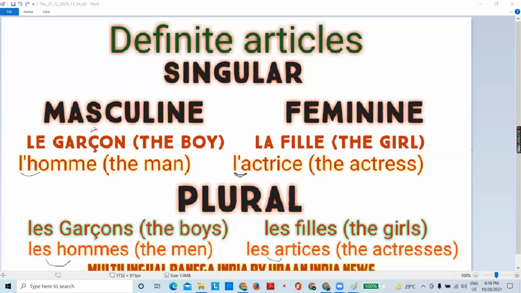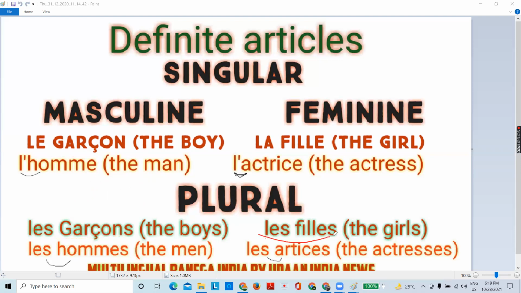Another very notable thing is here, you can see there is a sign which is called cedille. This is C and this is cedille. If you see cedille, cedille only comes with C in French. So at that time, C will be pronounced as S. That's why we are saying le garçon, and here also les garçons.